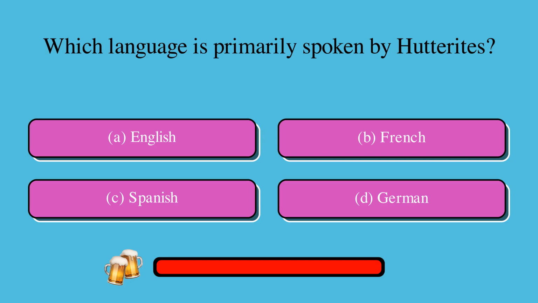Which language is primarily spoken by Hutterites? Is it A, English, B, French, C, Spanish, or D, German? The correct answer is D, German.